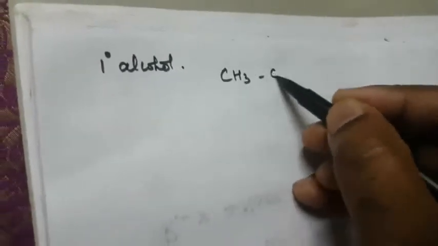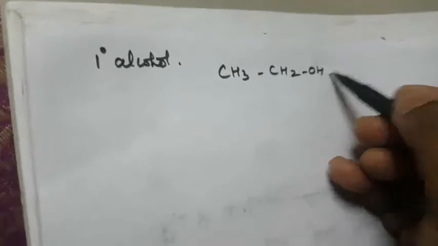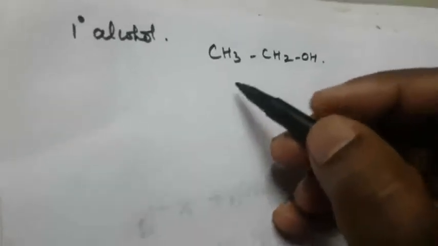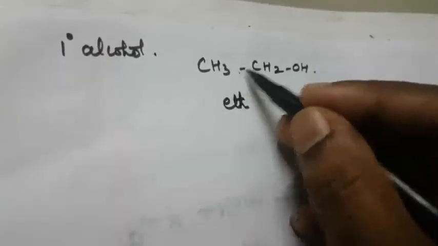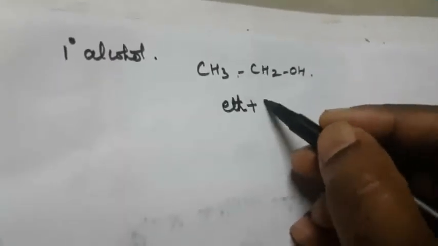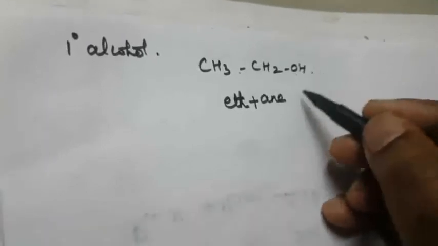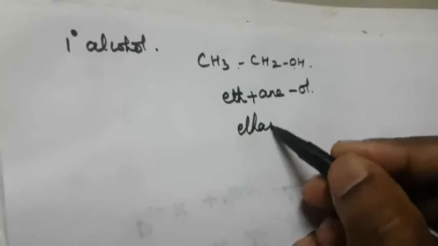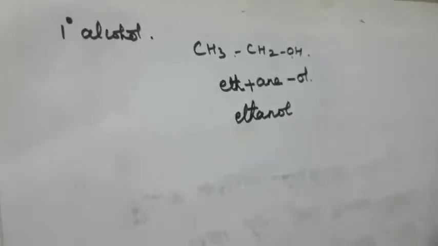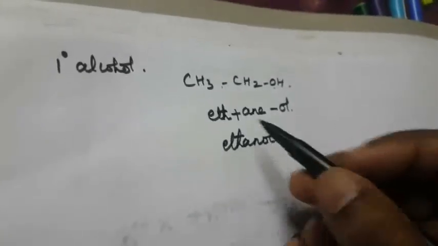So first one, I already told, CH3, CH2, OH. How to name this compound? 2 carbon. What is the root word? Eth, right? That is the root word eth. The compound is saturated, so suffix is A and E. Functional group is OL. So you add all that, the compound is ethanol. So this is the first one, primary alcohol, that is ethanol.